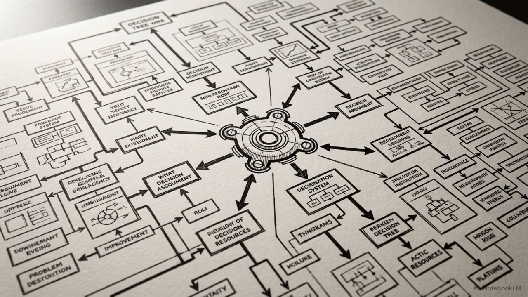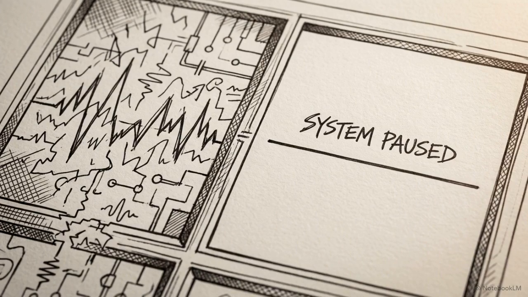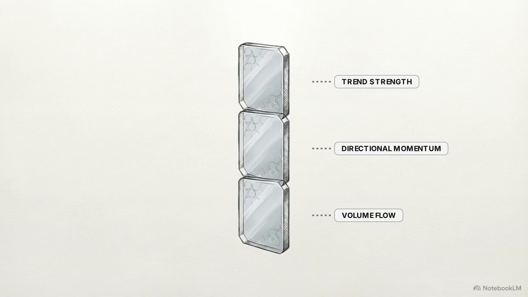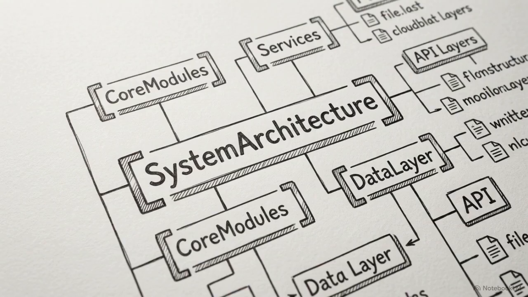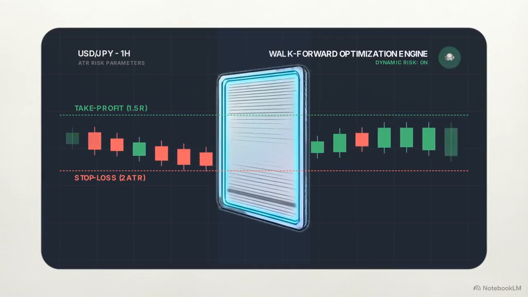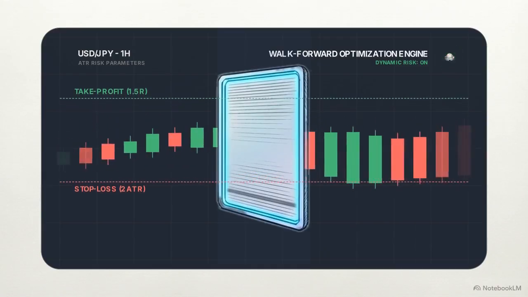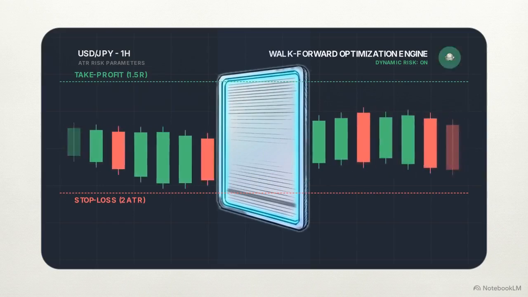That outsized yield is not derived from a predictive indicator. It is entirely the byproduct of the algorithm's ability to identify low-probability environments, sit on its hands, and filter out the noise. Robust algorithmic systems require a strict multi-layered filtration architecture and continuous dynamic optimization. We will build this system from first principles. We will stack the technical indicator logic layer by layer, define the dynamic risk parameters, and examine the walk-forward optimization engine used to test it.